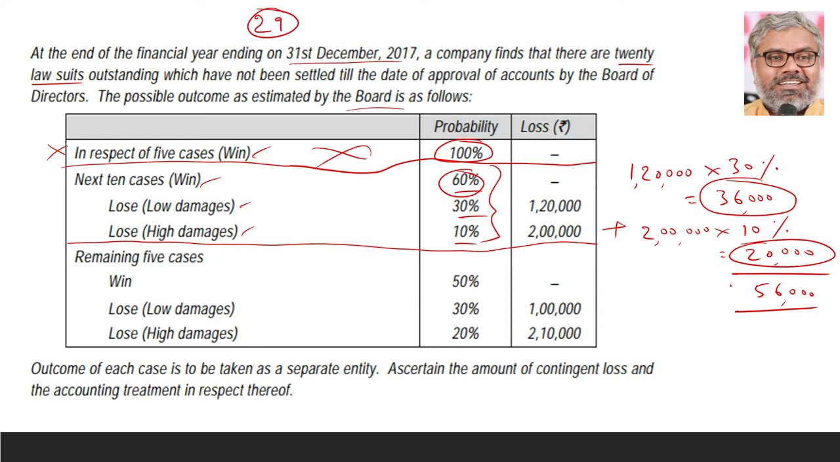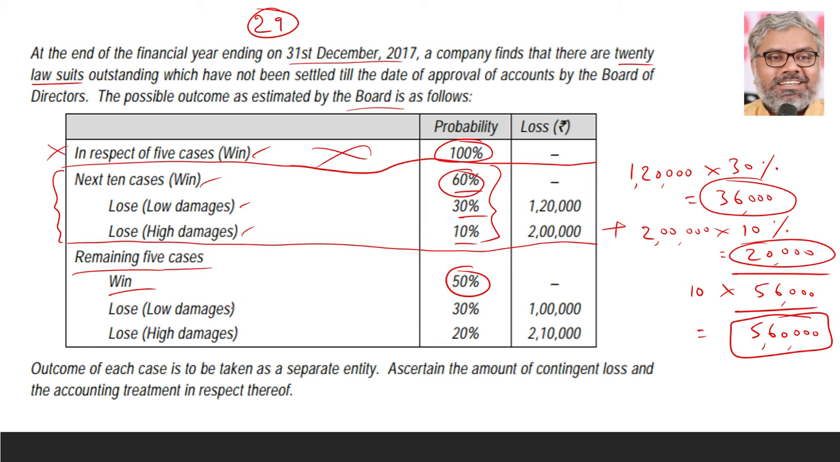Of course, when there are 10 cases, multiply with 10, that means a 5,60,000 rupees provision has to be created for these type of cases. That is about these 10 cases. Winning, we don't have to worry, we don't have to even look at it. Same way for the remaining 5 cases also. Winning, we don't have to worry, let it be there.